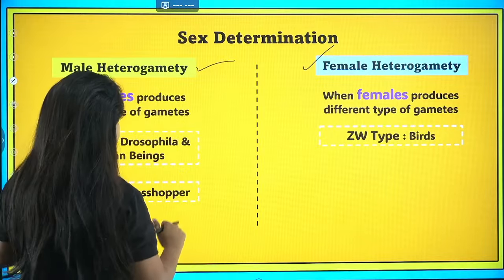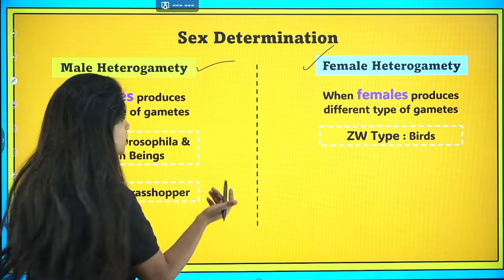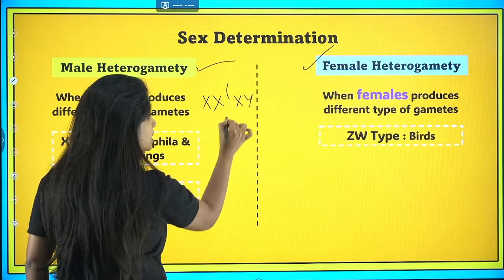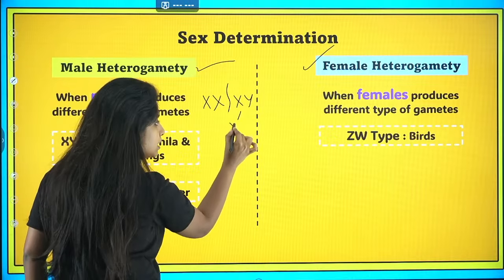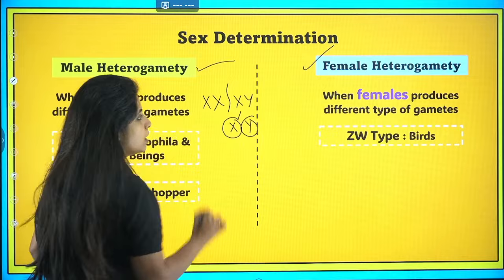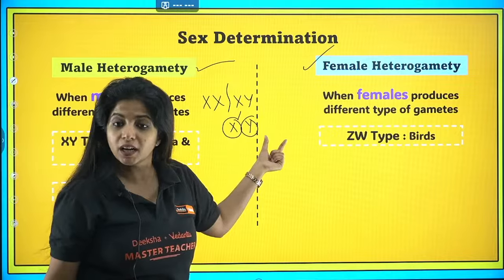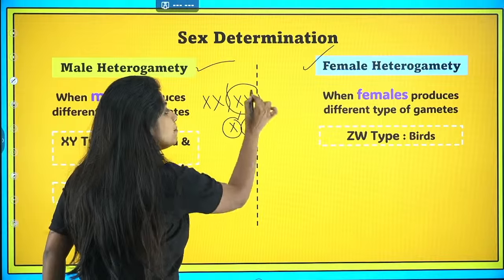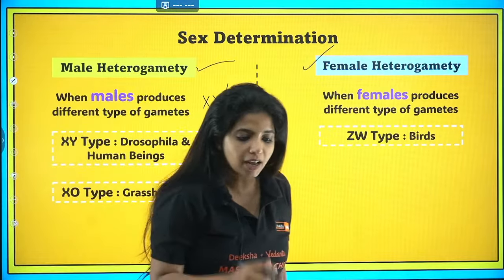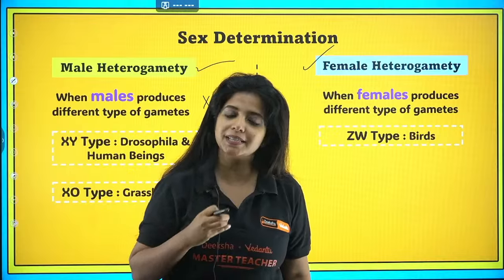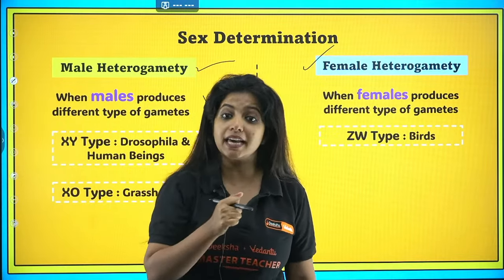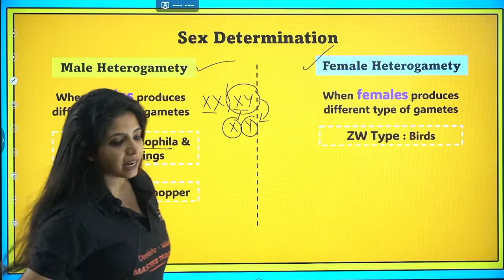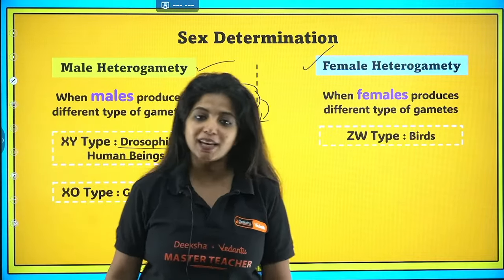For example, human beings. In human beings, you might have seen we have XX chromosome for females and XY chromosome for males. Here, males are the ones that produce either X chromosomes or Y chromosomes. From this pair of chromosomes, only one can come in, either X or Y. But two types of gametes are produced by whom? It is the males. So this is an example of male heterogamety. The same thing is seen in the case of Drosophila also. Drosophila also have XX, XY type of sex determination, just like human beings.